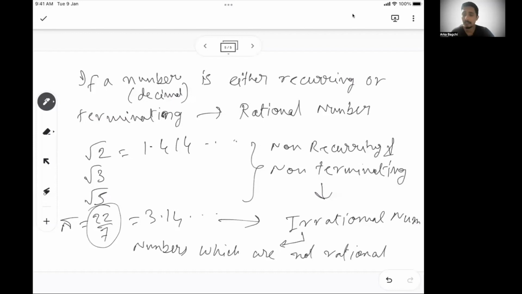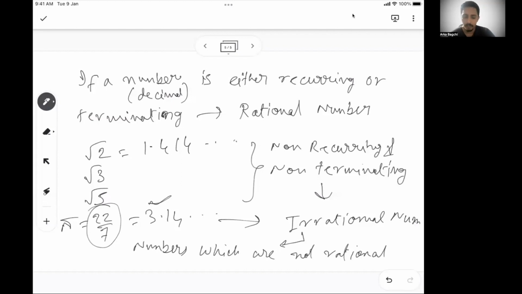Don't get confused by this because this is an assumed value of pi, not the exact value of pi. The exact value of pi is this. Okay. So any number that cannot be represented in p by q format, or any decimal-containing number which is non-recurring or non-terminating in nature, is also an irrational number. So hope you understand what is recurring, what is terminating, what is rational, what is irrational. Any doubt, please feel free to drop a note in the comment. We'll explain it further.